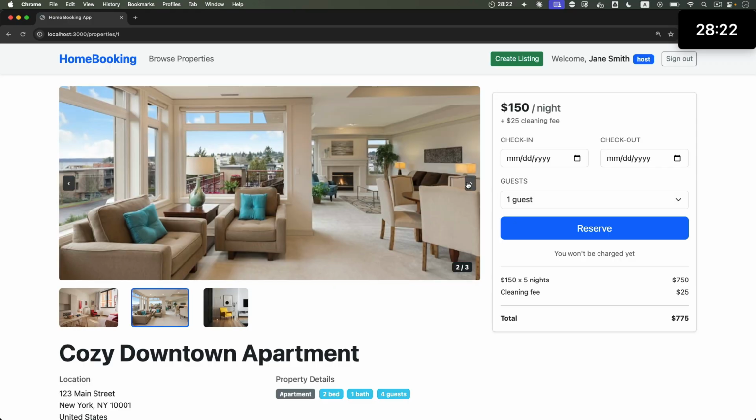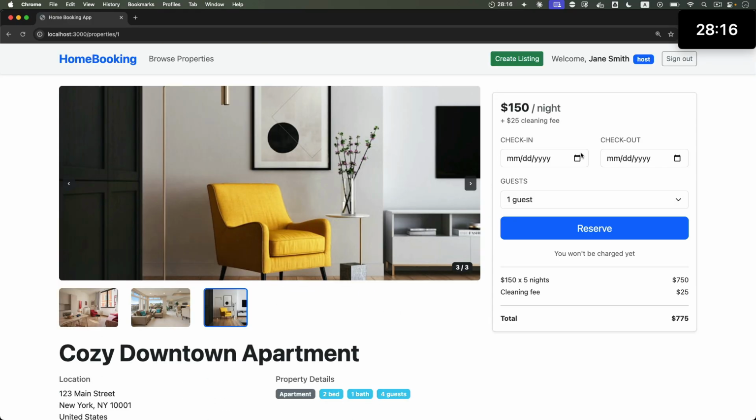And there's a basic carousel. Look at this, and it is working. That's awesome. And there's a booking dialog here. Looks very nice. We'll plug in some functionality into that. So I love it.